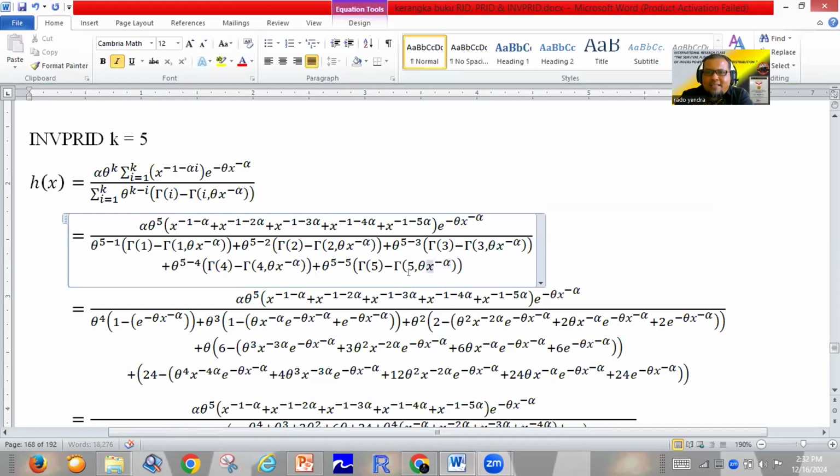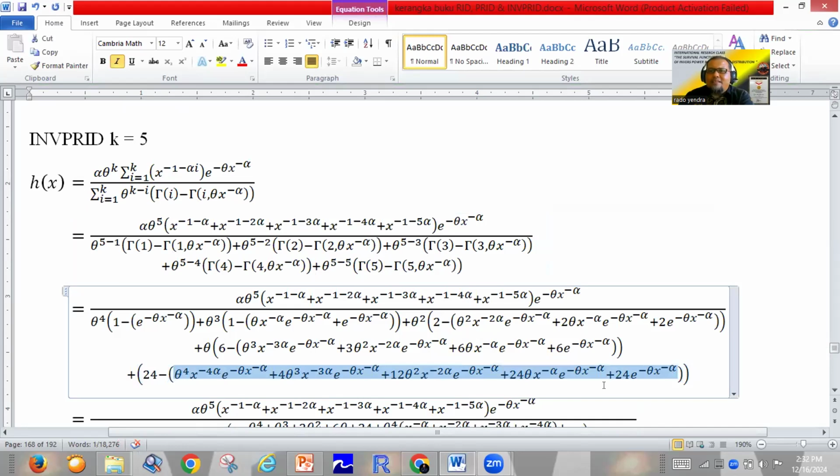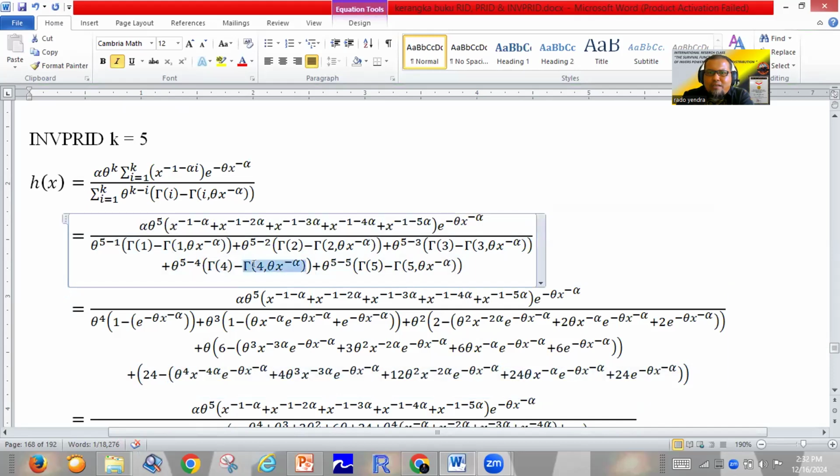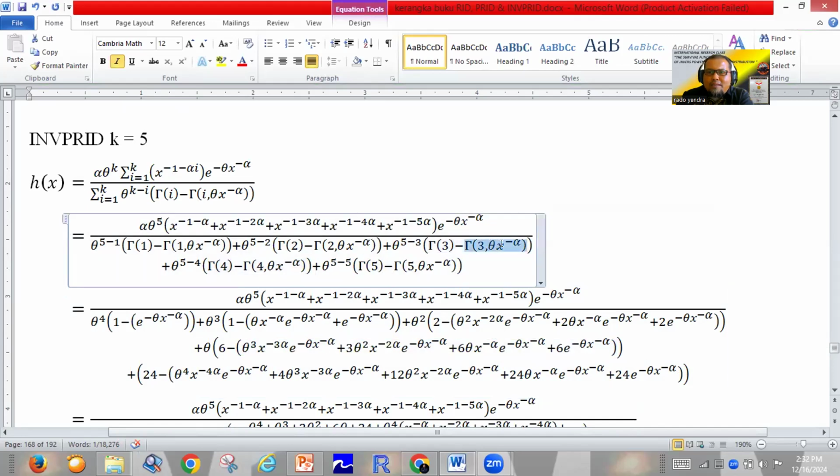So you must check that the upper incomplete gamma 5 comma theta x power minus alpha becomes this one. Then you must change the upper incomplete gamma 4 comma theta x power minus alpha to this one, and the upper incomplete gamma 3 comma theta x power minus alpha with this one.